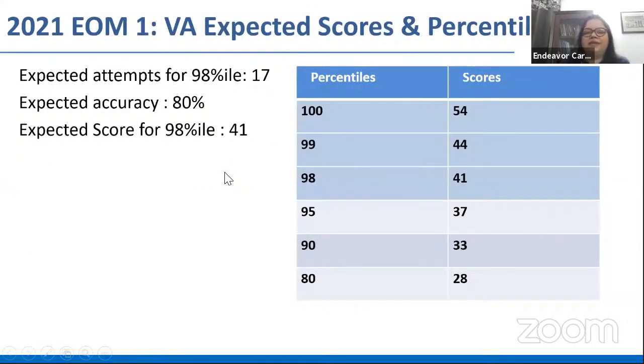That is, you're looking at 17, 18 attempts at an 80% accuracy, which is normally the expected accuracy for verbal. Anything beyond that is wonderful. But reaching up to an 80% accuracy in verbal itself is a challenge. You'll find that while attempting a lot of questions is easy, a lot of you might have over attempted. Many of you might have attempted all 26 questions, which is a very bad thing to do because that means you're not selecting, and you're not spending the expected or right time per question.